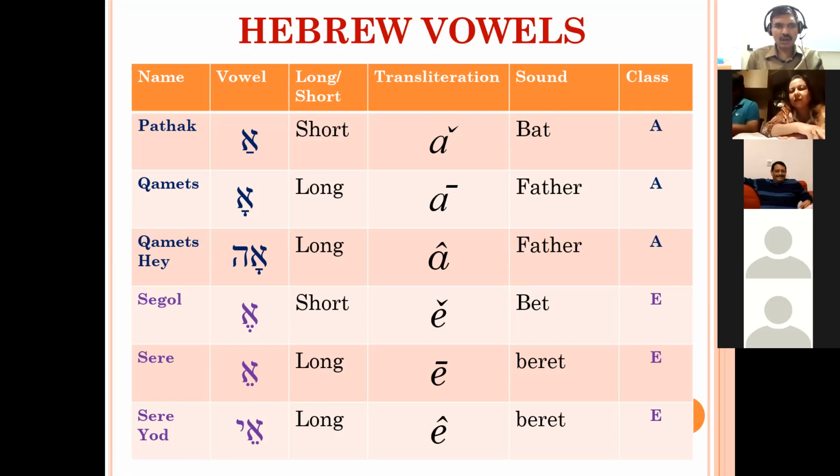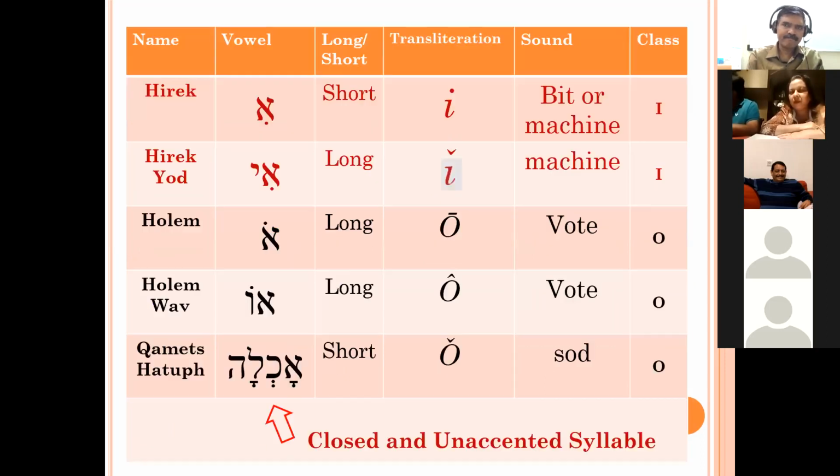Then Segol. Segol is an E class vowel. It is a short vowel, like in bet. Then Sere. Sere is a long vowel, like in beret. Then Sere Yod we have seen, circumflex towards upward. It is a long vowel, E in beret.